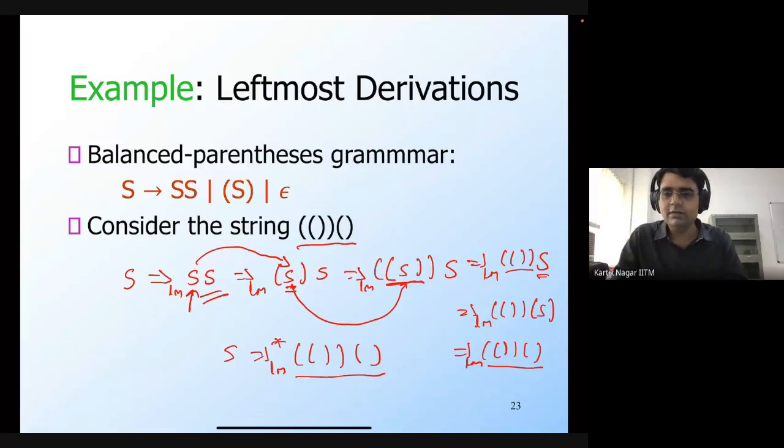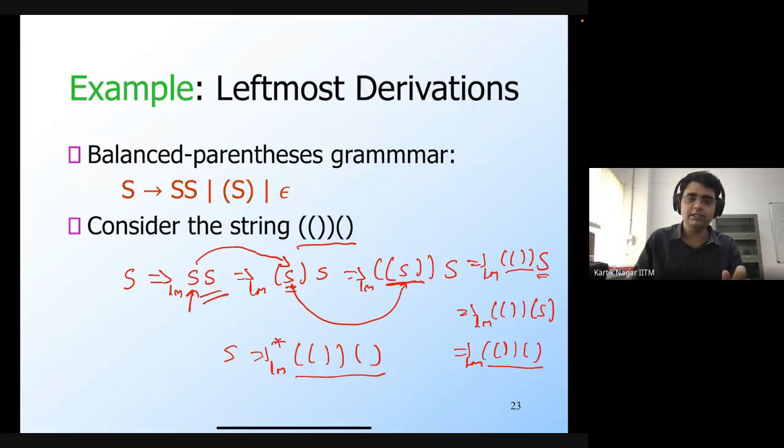Vinith is asking whether this is a unique derivation using leftmost derivation. If you always pick the leftmost symbol, there could be other derivations as well.